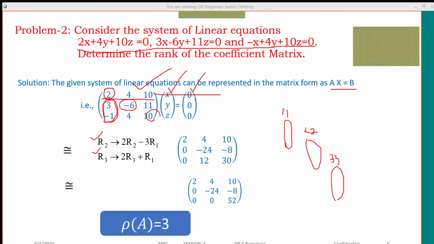We call that main row a key row, and the element is known as the pivot element. That means taking which element you are making the element 0? That is the 1 positioned element. That is 2. That's why 2 is called the pivot element, and the corresponding row is known as the key row.